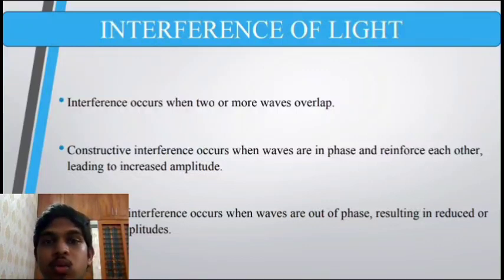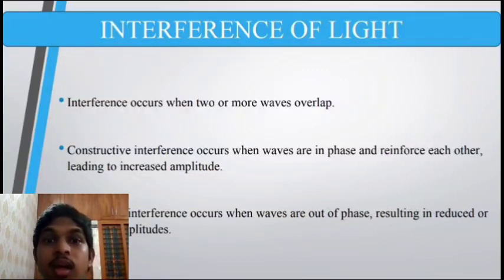When light passes through two closely spaced slits, it creates an interference pattern on a screen with alternating bright and dark fringes. Path difference. The key factor in determining the interference is the path difference, the difference in the distance traveled by the light from two coherent sources to a particular point on the screen. The path difference determines whether waves arrive in phase or out of phase.